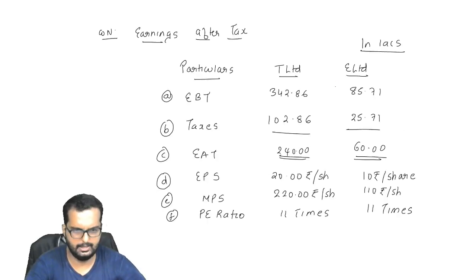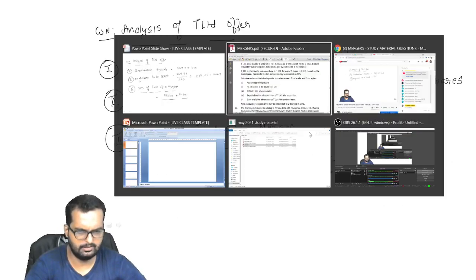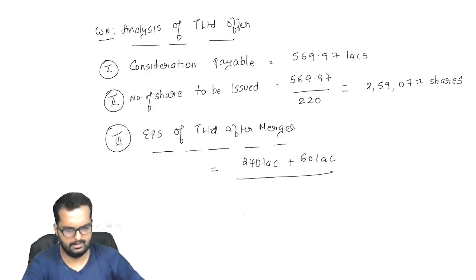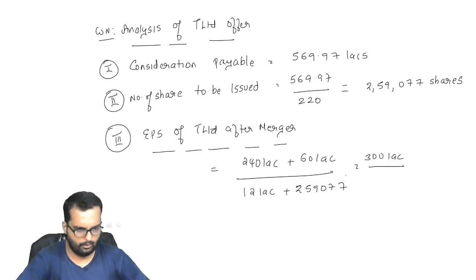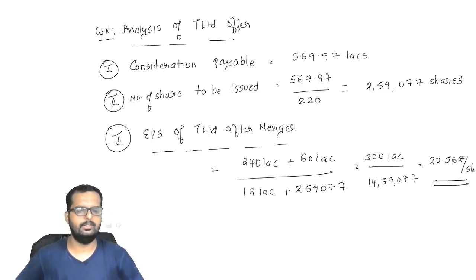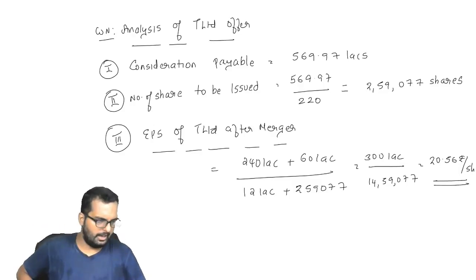How many shares are held by T Limited? I think the shares are given in the question itself. It is 12 lakh and 6 lakhs. So here it will be 12 lakh plus, for those 6 lakh shares they are going to offer 2,59,077. So the formula would be 300 lakhs divided by 14,59,077. Will I get the answer as 20.56 in that case? 20.56 rupees per share. Alright, can you please write down till here in your books?